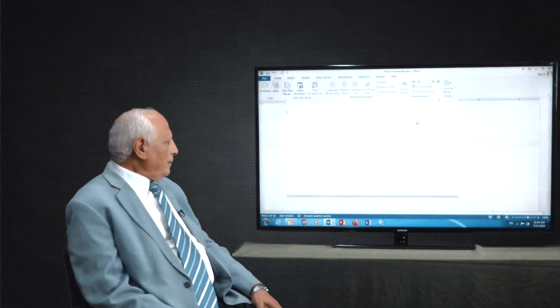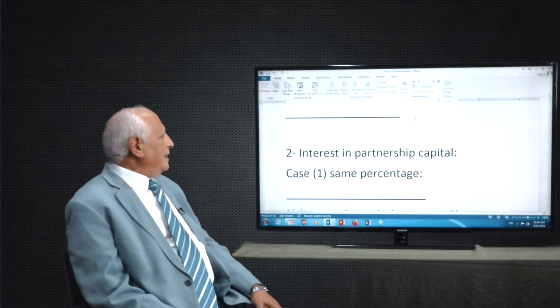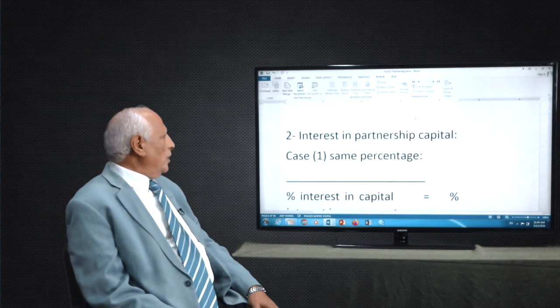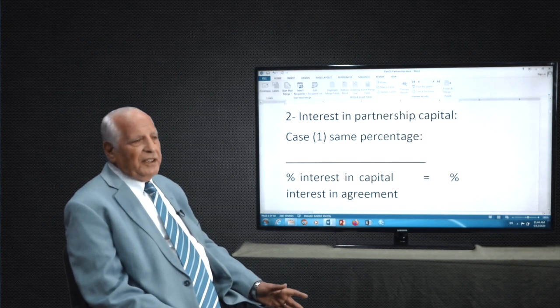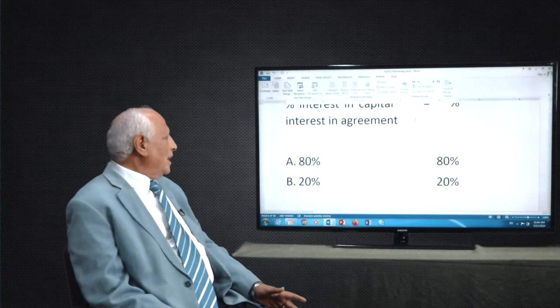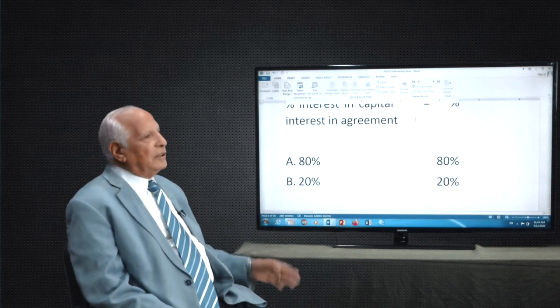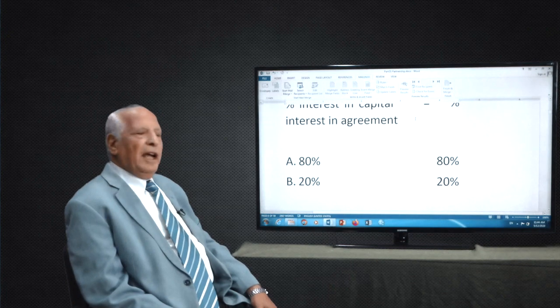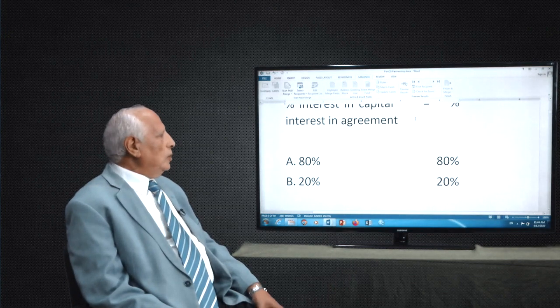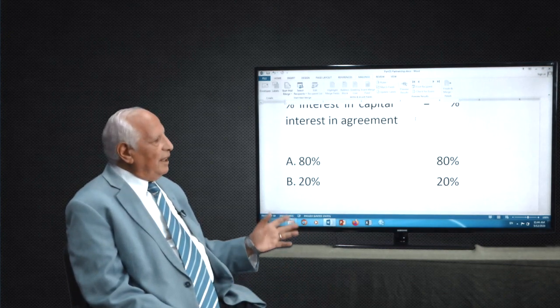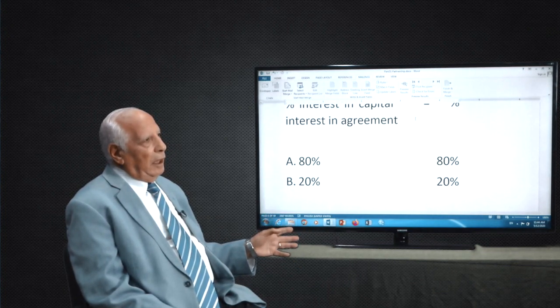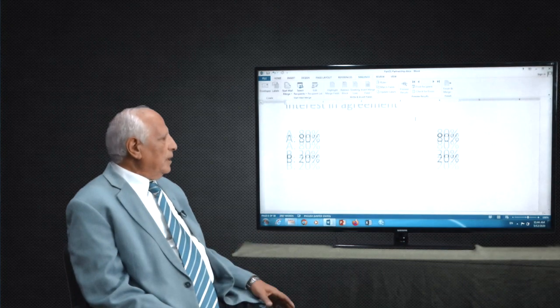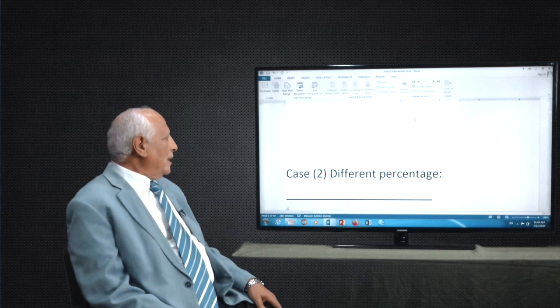Okay. After this, we have interest in partnership capital. Case 1, they have interest. They take an interest percentage of the capital. How much is it? Assume 80 to A and 20 to B, or the other one, that's the agreement. If they have an agreement equal to the capital, the contract between them, that means there is no problem with this one.